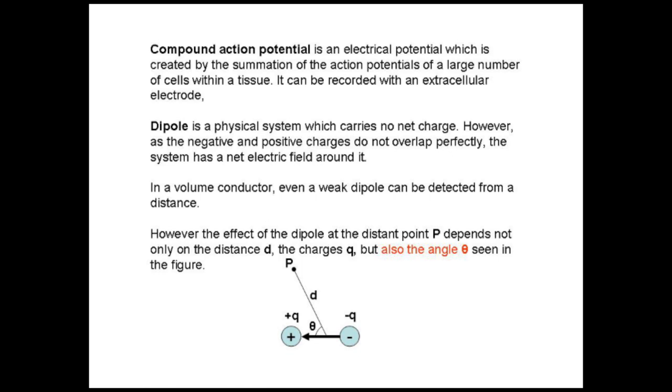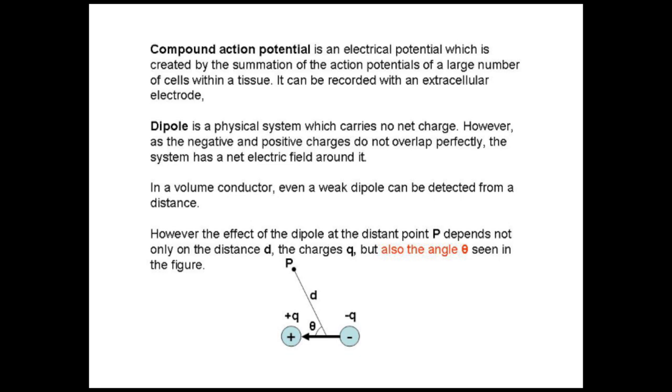An important point here is that the electrical field around this dipole, unlike an electrical field around a single charge, does not only depend on the amount of charge the dipole has and the distance between the dipole and the point you're measuring the electrical field, but it also depends on the angle, which is shown in the picture by theta, which makes a dipole some sort of a vector.